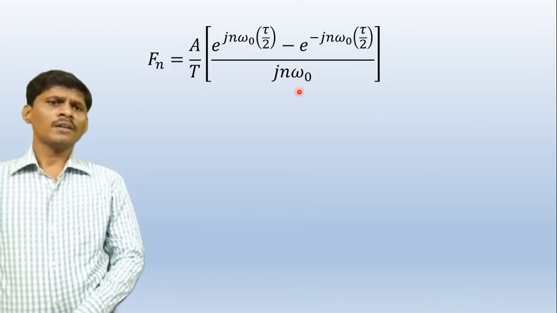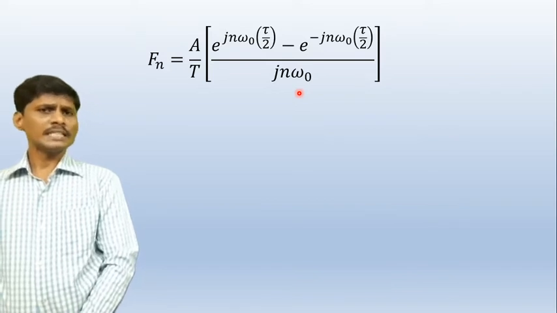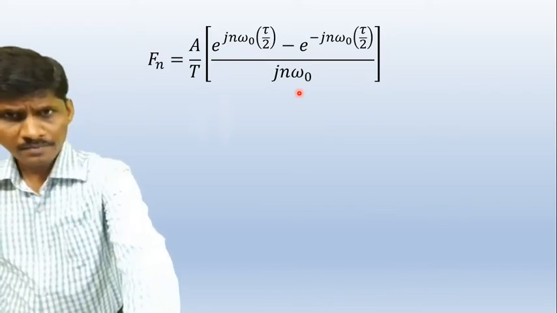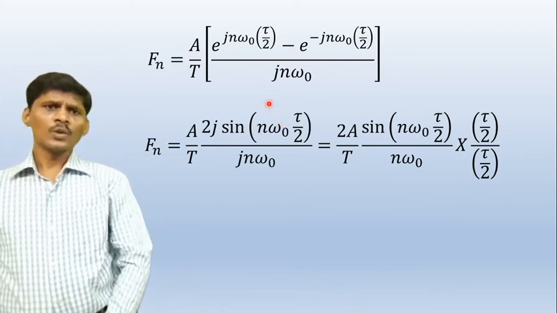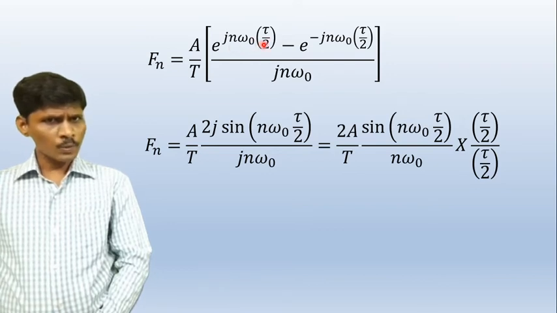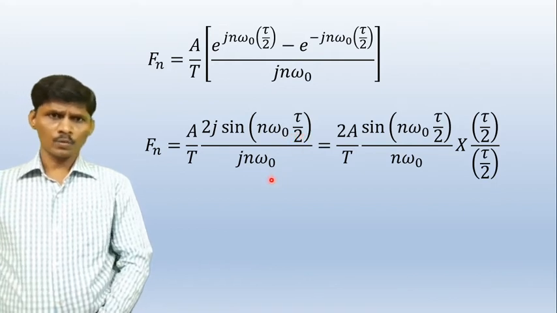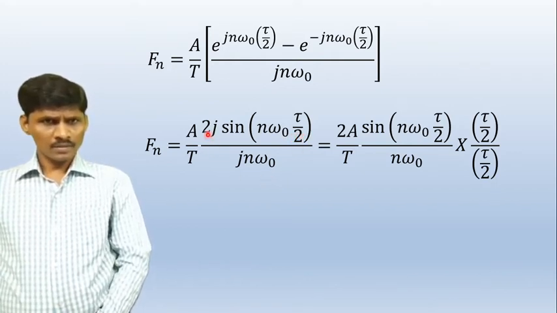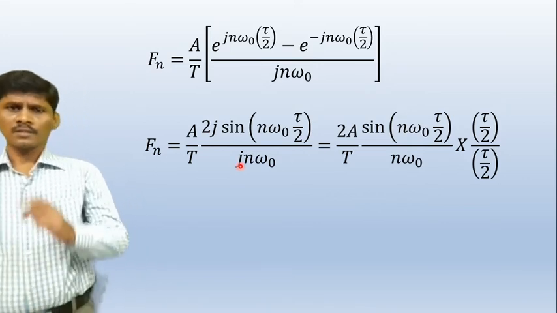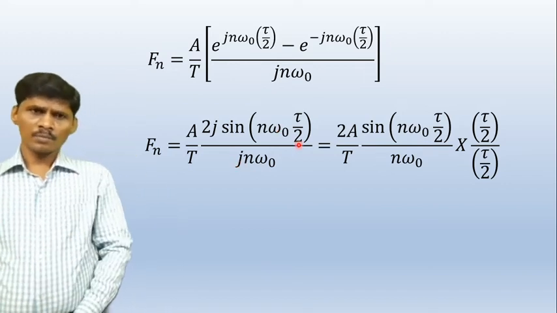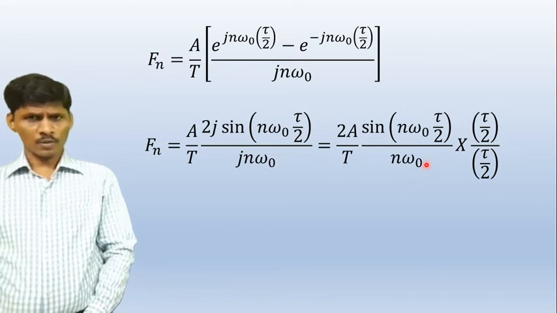So using the Euler identity, we know that e power jx minus e power minus jx is 2j sin x. Now what is the x value? x is n omega naught tau by 2. So we get 2j sin of n omega naught tau by 2, divided by j n omega naught. In numerator and denominator, j is cancelled. So what is the sampling function? Sin x by x. We have sin of n omega naught tau by 2, and in the denominator n omega naught is there, so tau by 2 is missing.